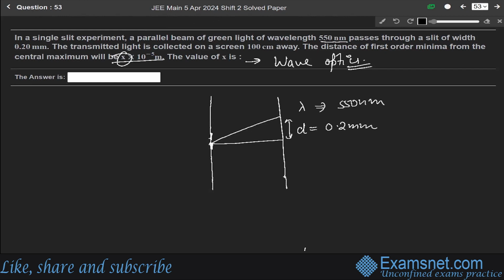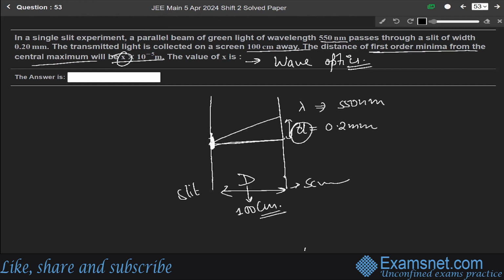And transmitted light is collected on the screen. This is the screen, this is the slit width d, and we are given the distance between slit and the screen, capital D, as 100 centimeter. So we have to find the distance of the first order minima from the central maximum.